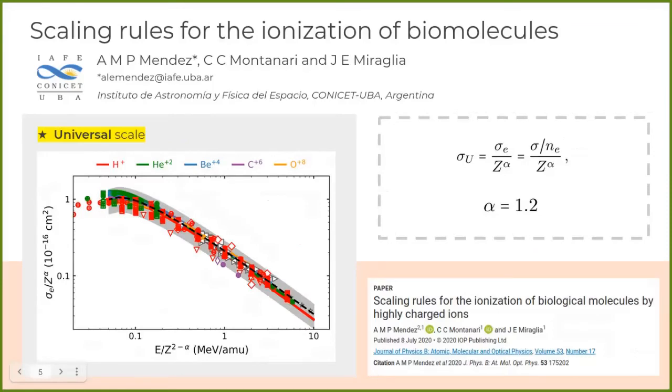Finally, we combine the two previous scales into a single universal scaling. This particular scaling is general and independent of the collisional system. We tested this universal scale with a significant amount of experimental data and got a reliability of about 35%, which for a first-order approximation is not that bad.